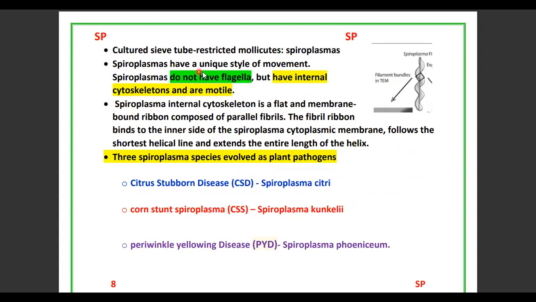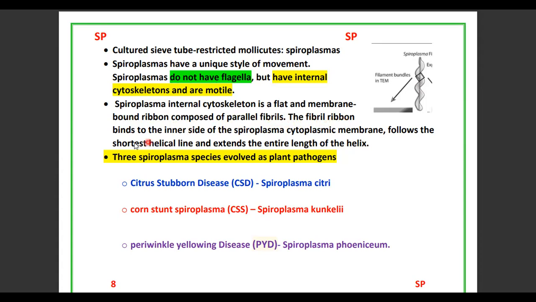And spiroplasmas have a unique style of movement, and spiroplasmas do not have flagella. Most important, they do not have flagella, but have an internal cytoskeleton and are motile. Spiroplasma's internal cytoskeleton is a flat, membrane-bound ribbon composed of parallel fibrils.